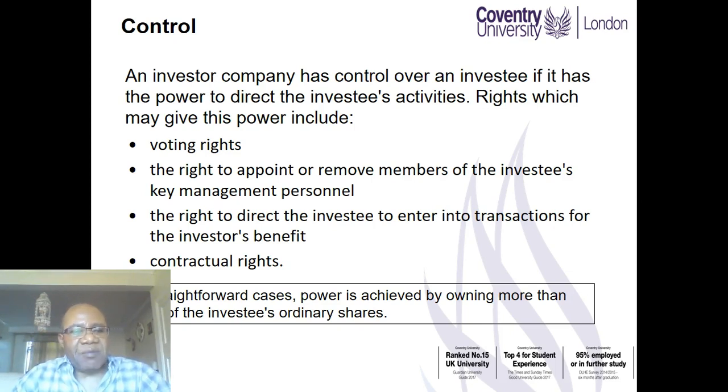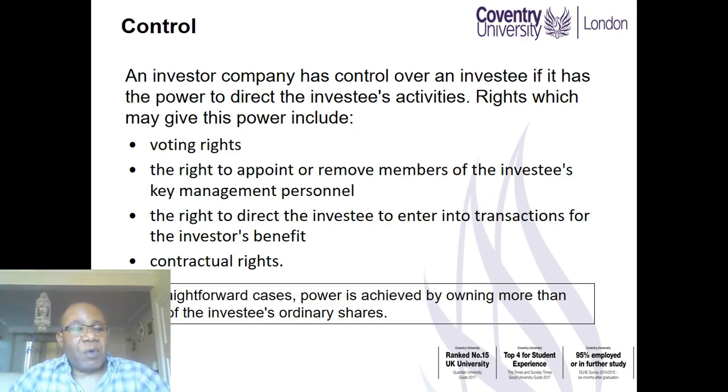The sort of rights that may give an investor such power would be voting rights, or the right to appoint or remove members of the investee's key management personnel, the right to direct the investee to enter into transactions for the investor's benefit, and any contractual rights.